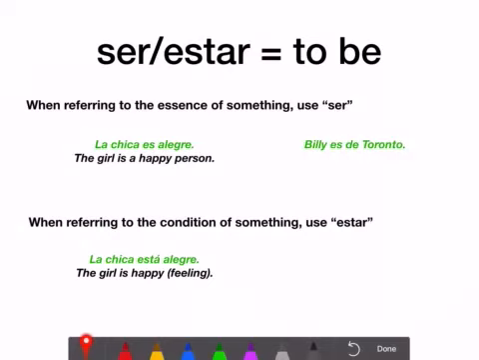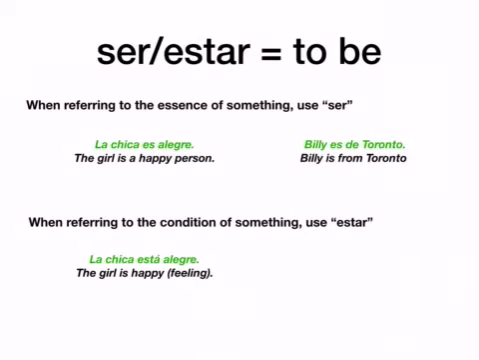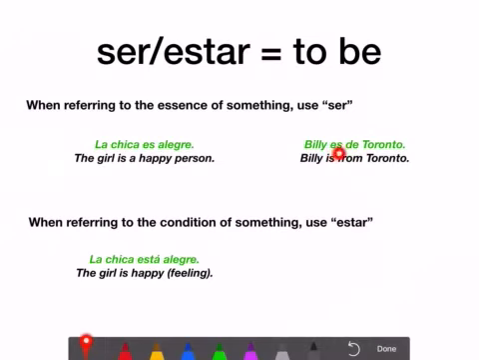Likewise, I could say Billy es de Toronto. Billy is from Toronto. Notice that I use es, which comes from ser, and I'm talking about where he is from, the essence of who he is, as opposed to if I say Billy está en Aurora, I'm saying Billy is in Aurora right now. That's a condition. That's where he is right now. So these are the general ideas of the difference between ser and estar. And let's break that down, look at the conjugations, and talk about some more specific explanations for this.